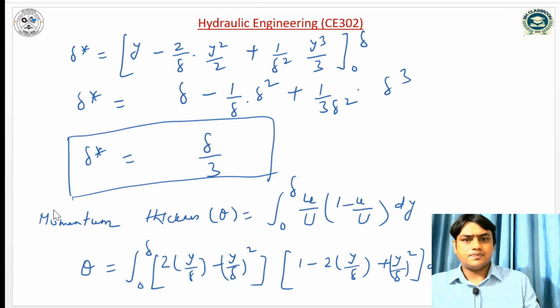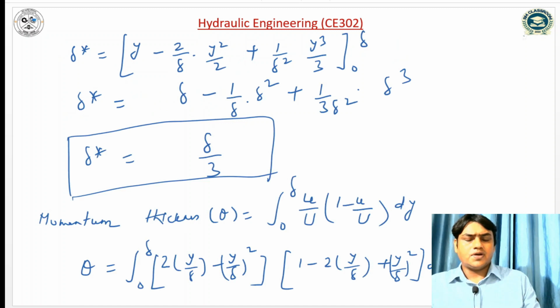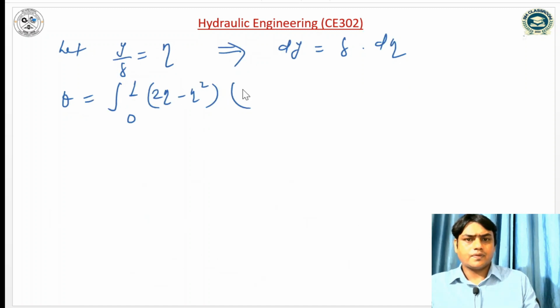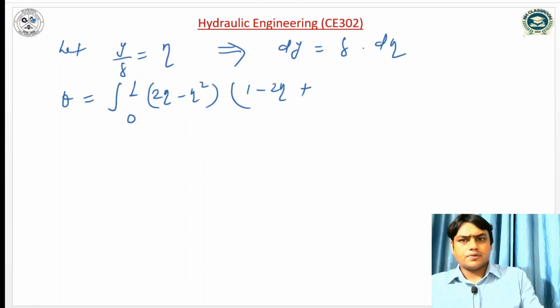So we can write 2 eta minus eta square into 1 minus 2 eta plus eta square into d eta. You can solve it by just multiplying the values.